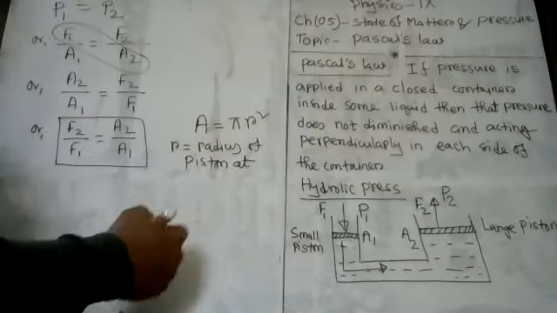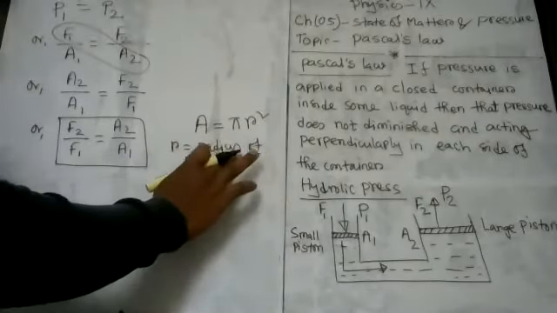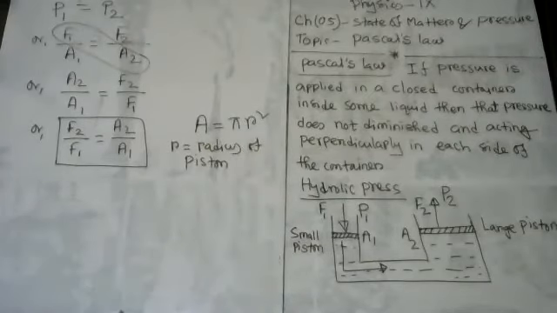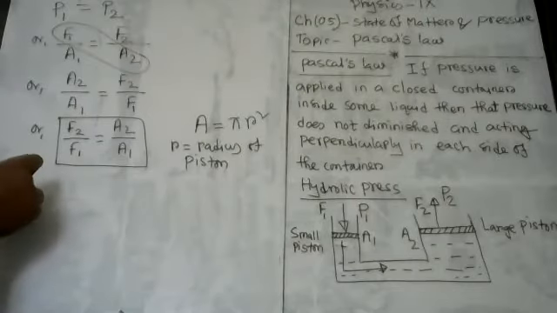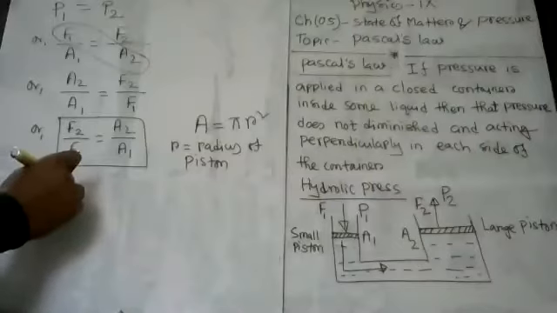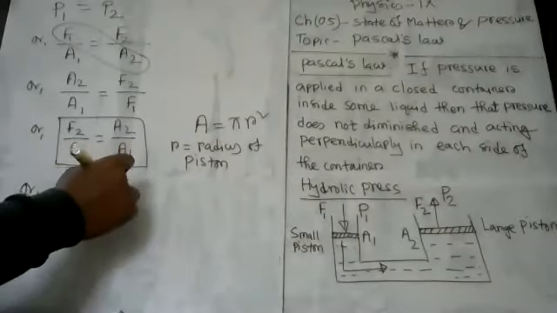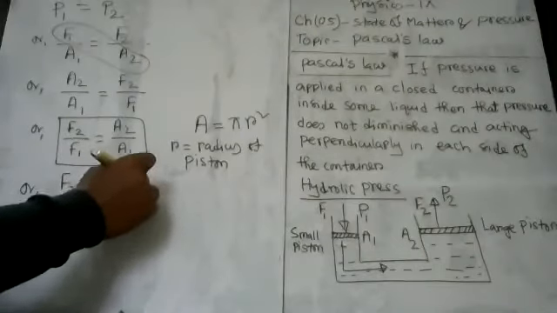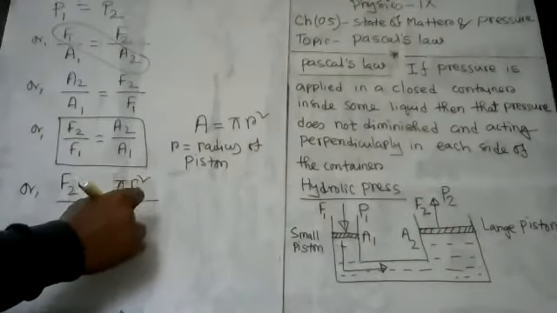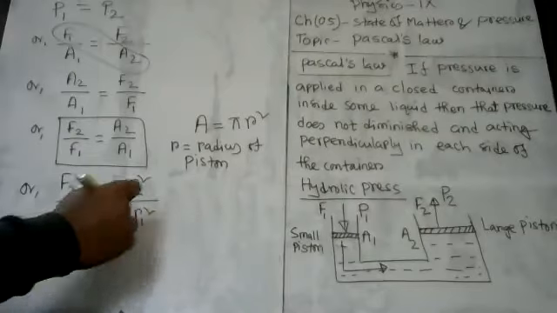If you convert this formula in terms of radius, then F2 by F1 will equal A2 by A1, where A2 equals pi into r2 square and A1 equals pi into r1 square.